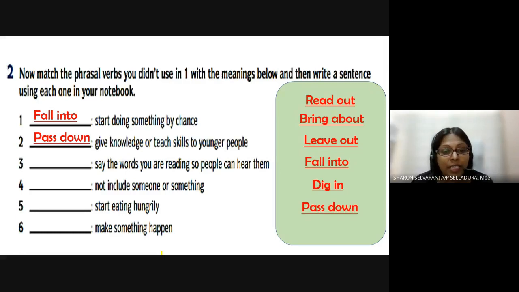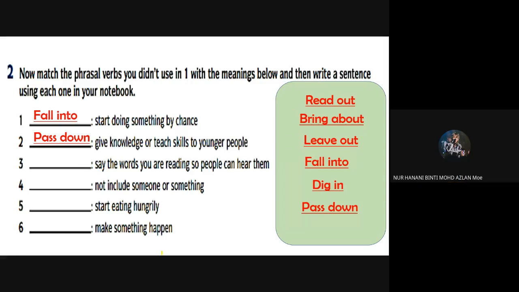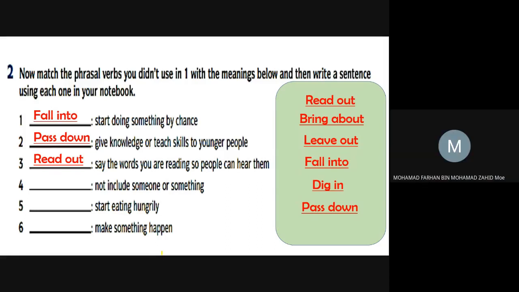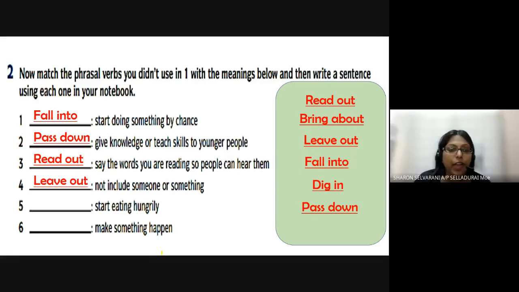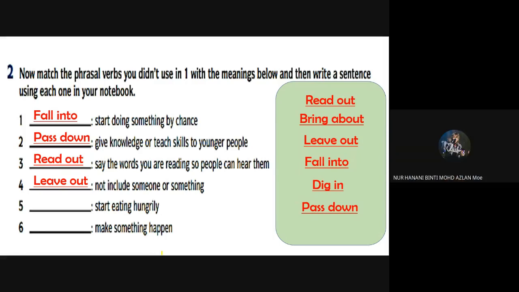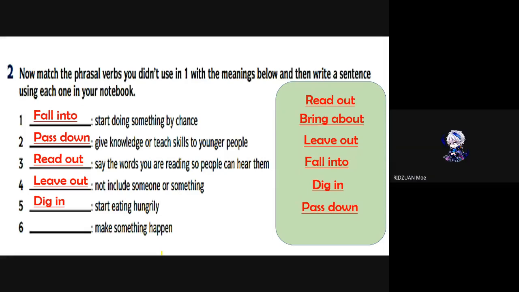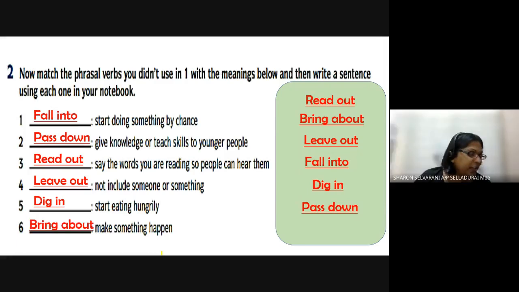Number 3. Say the words you are reading so people can hear them. Read out. Very good. Number 4. Not include someone or something. Leave out. Very good. Number 5. Start eating hungrily. Dig in. Very good. Number 6. Make something happen. Bring about. All right, very good. So let's look at the next one.